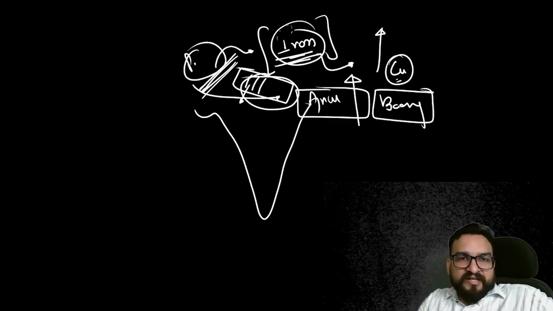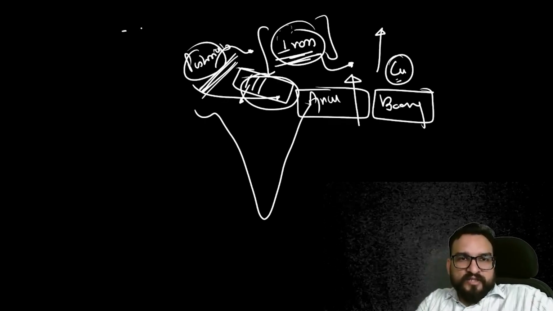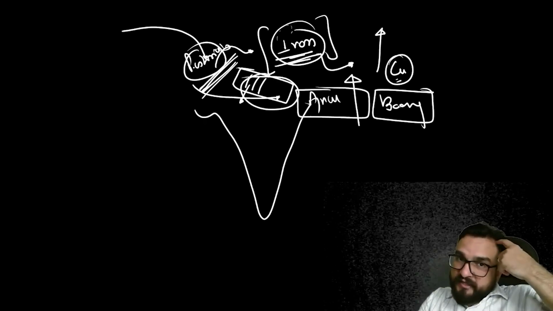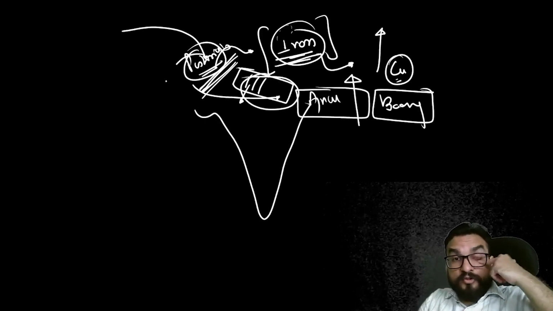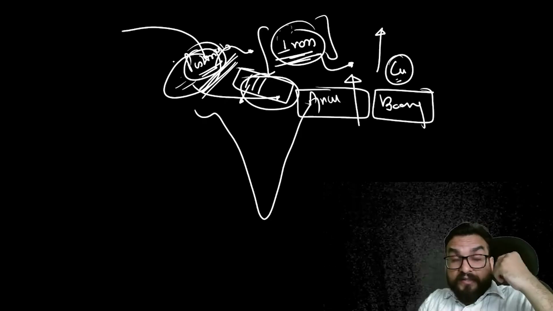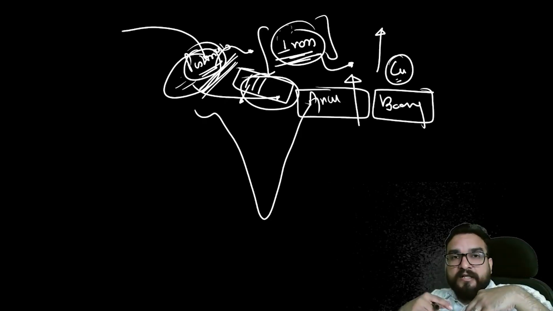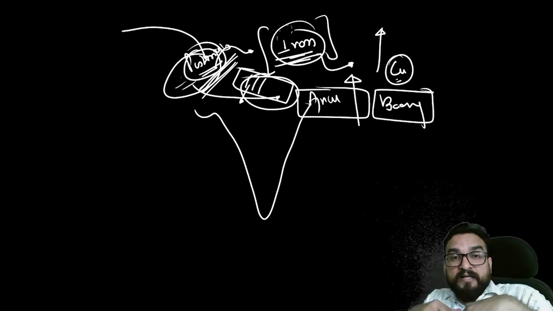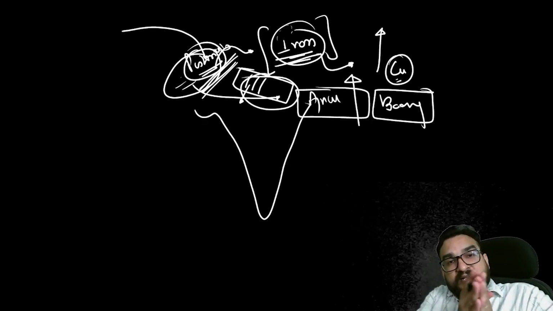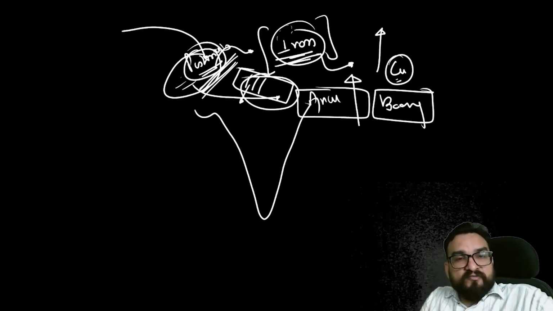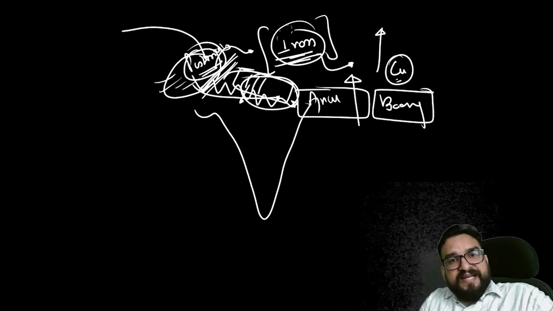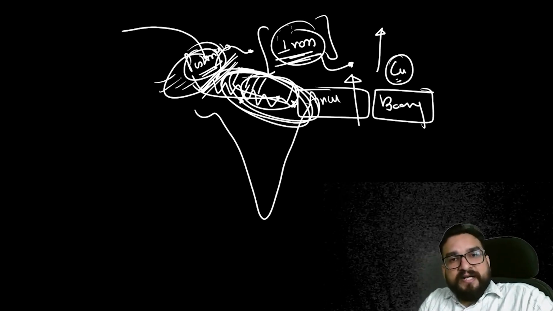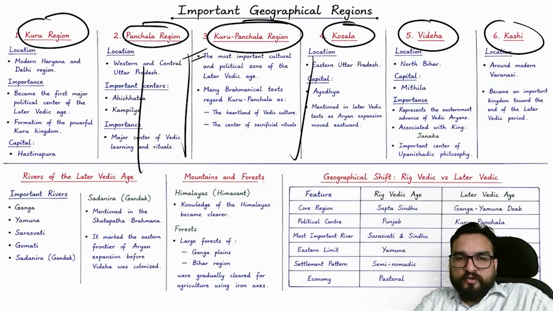That's why, I have told you, these people were coming here, migrating here, bringing their tradition, and they were pastoralist in nature. Though this region was also fertile, it might have taken some time for them to get acquainted with agriculture, and they might not have found agriculture suitable here. But when they moved to these places, agriculture became a dominant activity, guys. This we will be discussing later on.